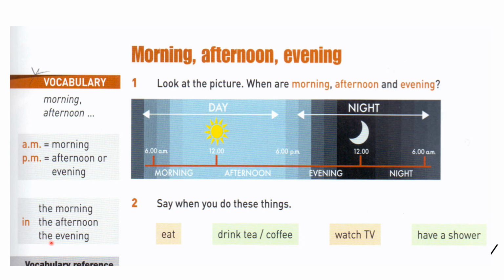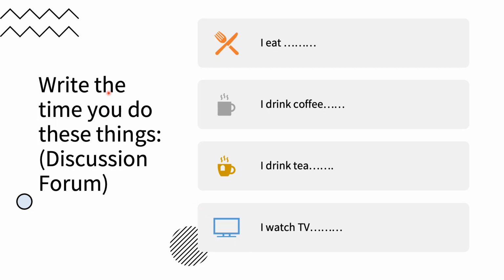Okay, now if I'm going to ask you, what time do you eat your breakfast, for example? Okay, so you'll answer and say, I eat my breakfast in the morning. What time do you like to drink your coffee? So which part of the day? Is it in the morning, in the afternoon, or in the evening? Okay, now watch TV. What time of day or when do you like to watch TV? When do you like to have a shower?